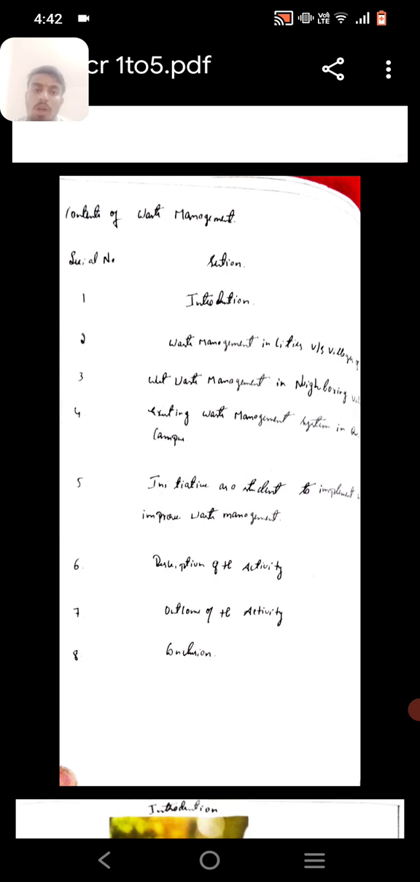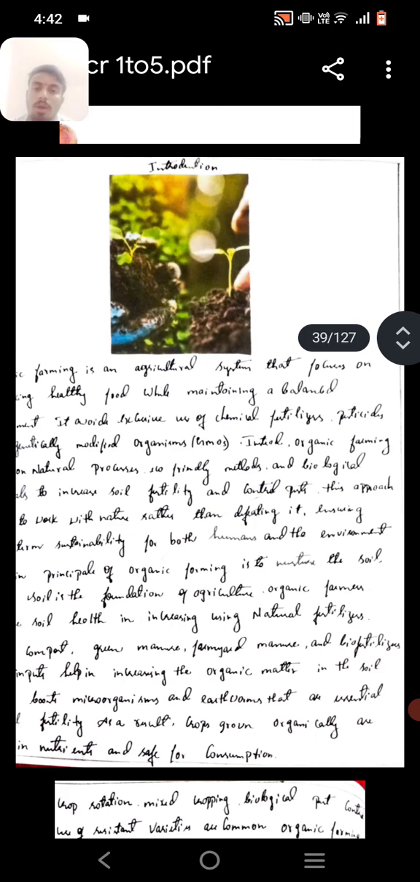Waste management in cities versus colleges, waste management in neighbouring areas, existing waste management system in our campus, initiatives as a student to implement and improve waste management, description of the activity, outcomes of the activity, conclusion. Organic farming introduction: organic farming is a system that focuses on healthy food while maintaining balance.